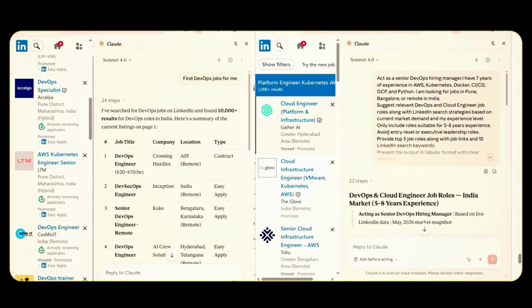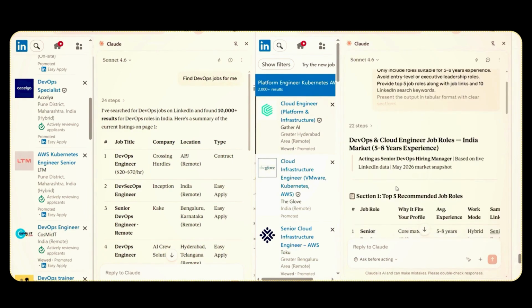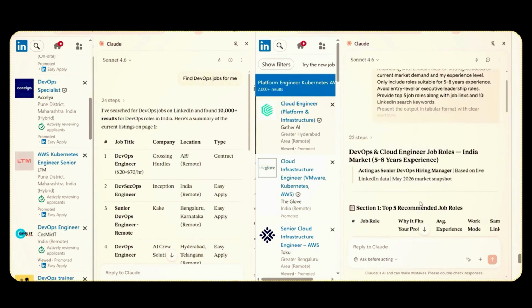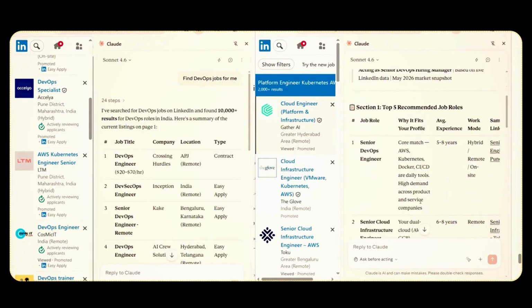What kind of response we have got from the prompt which we have created using all these basic 7 principles. If you see on the right hand side, it has given you all the job details. And see, guys, we have followed the appropriate way. We have already mentioned that we want jobs with experience in the range of 5 to 8 years. So Claude has given us only the openings from that specific range, right?